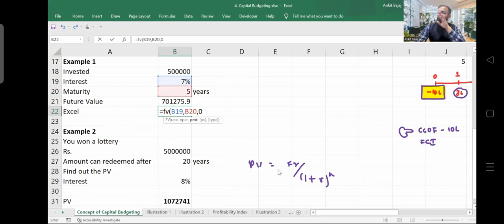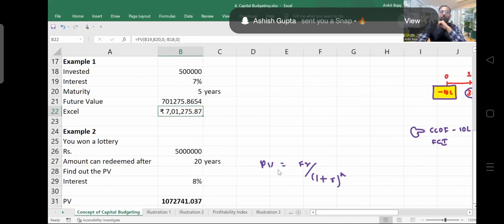We are not making any payment. In the beginning of the year, we are investing the amount. That is not a PMT, that is a present value, right? So here minus 5 lakh we have to take. Why am I taking minus here? Because whenever PMT comes, we have to take one value as negative, otherwise we will be getting a negative answer, right? So I'm taking 5 lakh as a negative. Then here type is always going to be 0. Close the bracket, and if I press enter here, I'm getting the same answer.